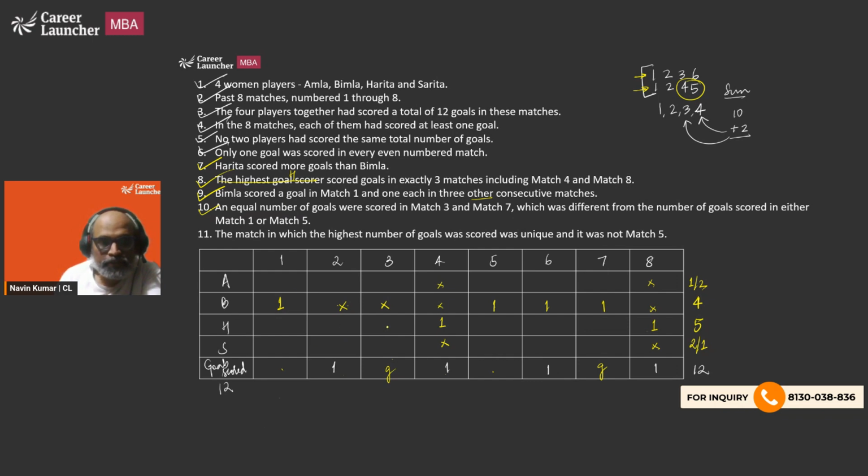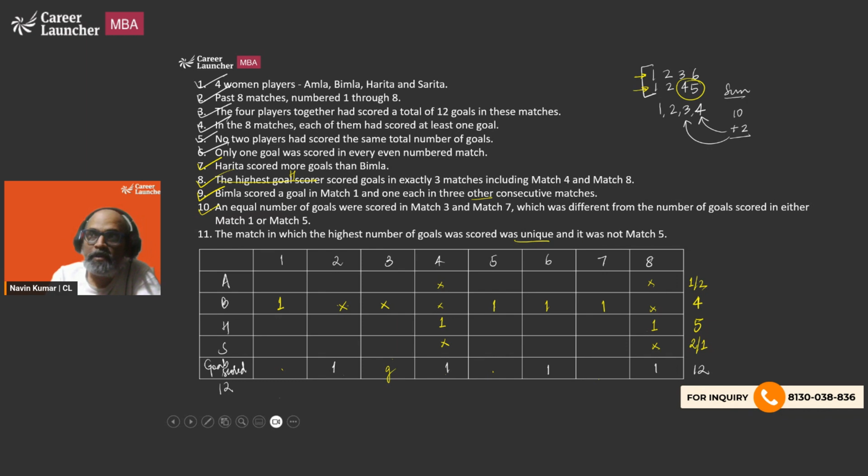So Harita definitely did not score in match number 3, because if she's going to score 3 here, we are supposed to get 3 here as well, right? Okay, so this is possible as of now. It is possible that Harita may have scored 3 goals in match number 3. This is very much possible. Okay, let's move further.